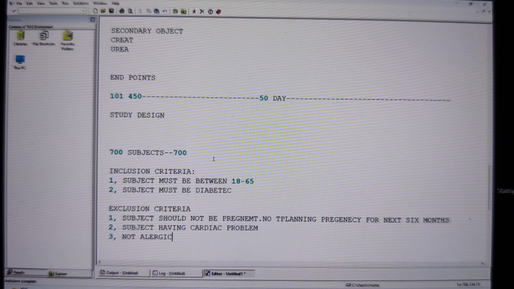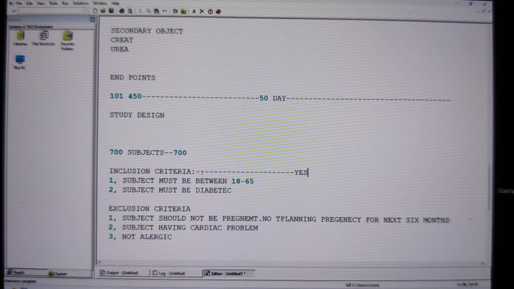So I have the inclusion criteria questions in the protocol, and if you want to select any subject into your study, whatever inclusion criteria questions you have, you must answer yes to those questions in order to get selected into your study. All the inclusion criteria answers must be yes. If the subject has an age between 18 to 65, yes, then you should select. Is the subject diabetic or not? If diabetic, yes, then we are going to select.